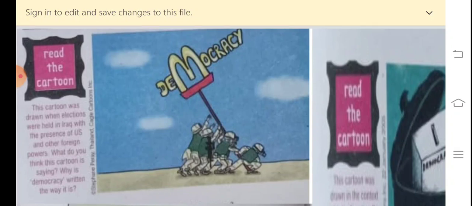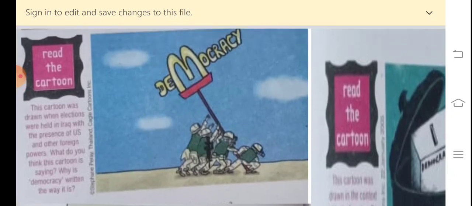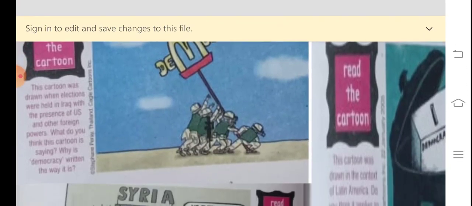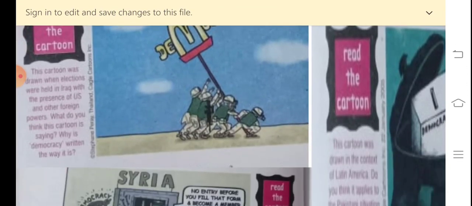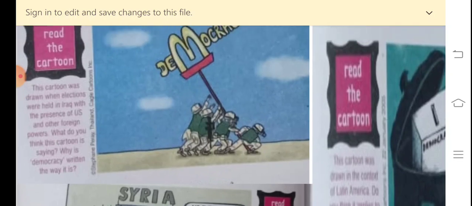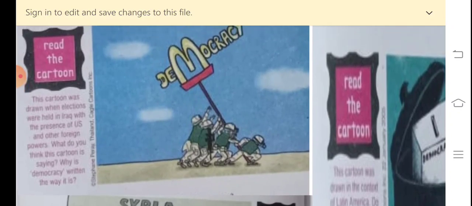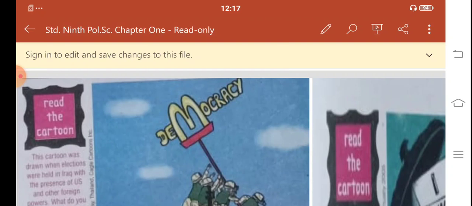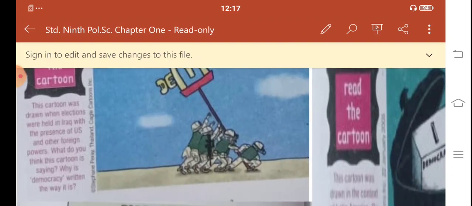So the question is, what do you think this cartoon is saying? And the second question is, why is democracy written the way it is? The cartoon says that democracy is being established in Iraq with the help of military power. You can see the soldiers there, and they are establishing democracy in Iraq. But the M in the word democracy is similar to the M of America's multinational company McDonald's. So I think it means that the US was trying to establish democracy in Iraq and at the same time also promoting its economic interest.